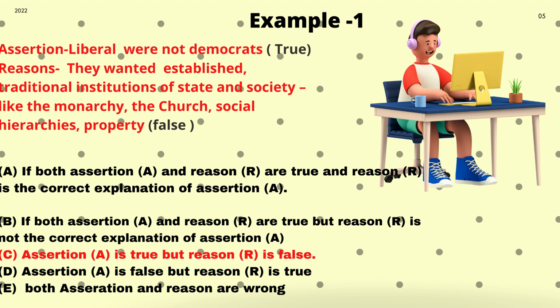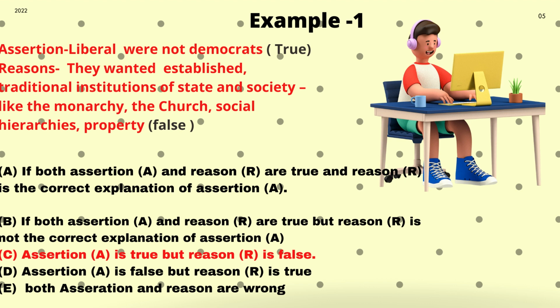Next one, go to the reason. They wanted to establish traditional institutions of state and society, such as monarchy. When the teachers taught you what liberals are, what their viewpoints are, they clearly said the liberals were against monarchy. So this reason is totally wrong. Take your pencil again and write at the end, false. That is over. Now take the options.